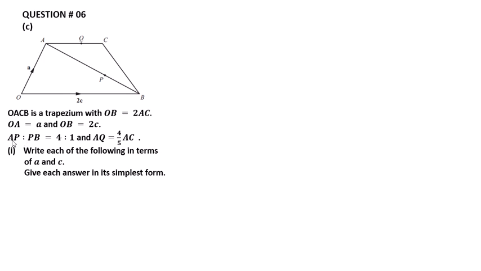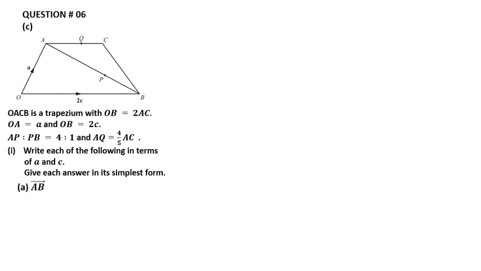AP to PB is 4:1 and AQ is equal to 4/5 AC. Write each of the following in terms of A and C. Give each answer in its simplest form.